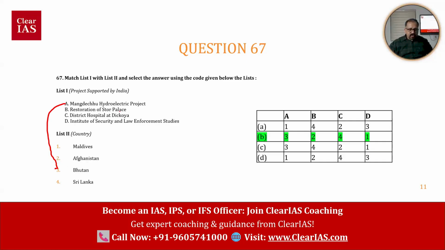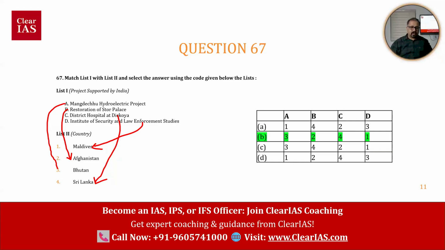And restoration of Stor Palace should be connected with Afghanistan. District hospital at Dikoya should be connected with Sri Lanka. And Institute of Security and Law Enforcement Studies should be connected with Maldives. So that is the correct answer.